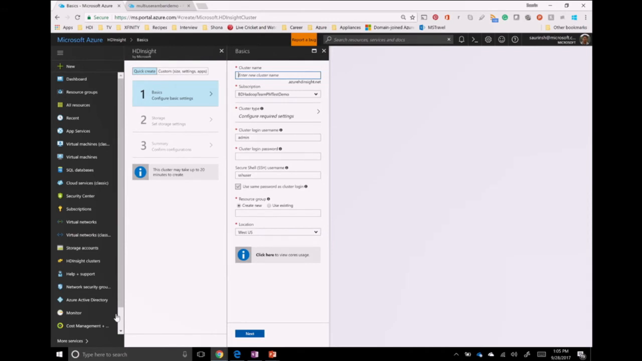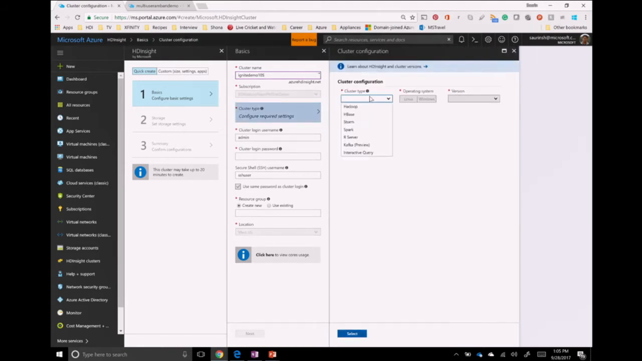So here I am on the Azure portal. And how I reached this page is just by clicking New, Data Analytics, HD Insight. Very simple. There are just 3 steps required to create an HD Insight cluster. And in the first step, I'll just specify the cluster name. So let's say Ignite Demo 105.